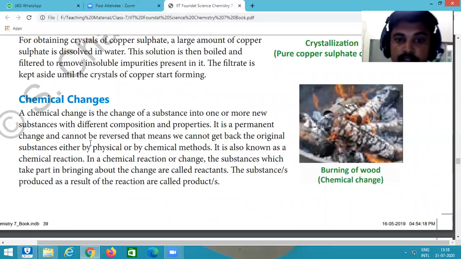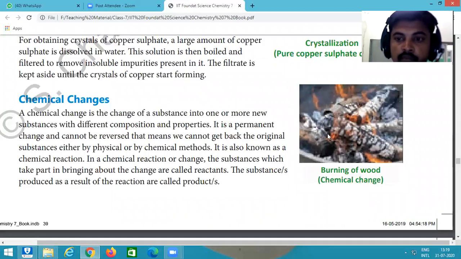So chemical changes, by an example I can explain to you. Any simple example we take. Suppose you take a wood piece and you burn that wood piece, so black smoke is coming out from the flame, and yellow flame is also there.